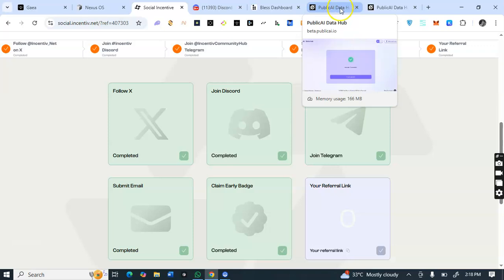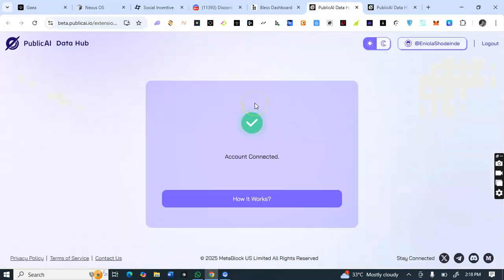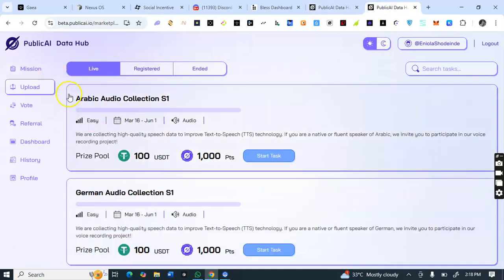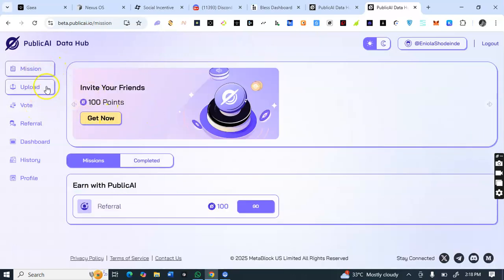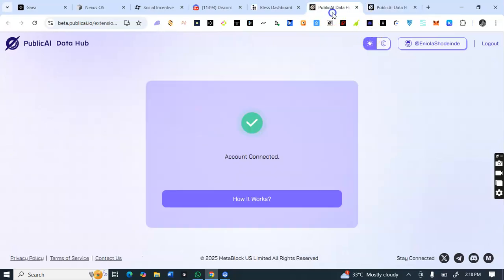So now back to the public AI update. If you haven't signed up on public AI, you sign up and connect your X account and all of that. This is the home page of the public AI. Here you connect your X account to sign up. So you connect your X account to start farming.